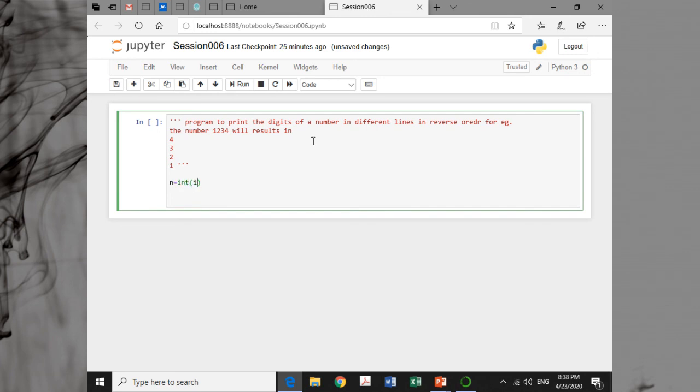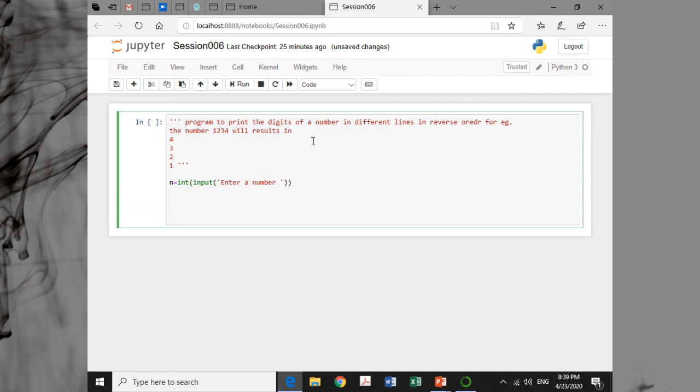n is equal to int input, enter a number. Now from n I have to extract 4. To extract 4 from n, what do I have to do?